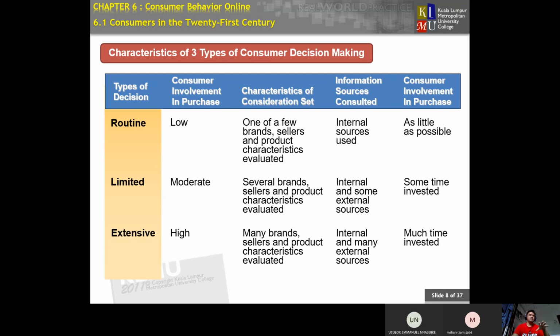This is the type of decision based on the product: routine product, limited product, or extensive product. So you can see the different characteristics of the three types.